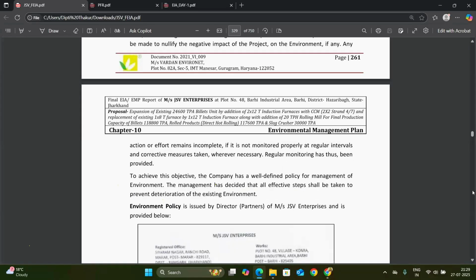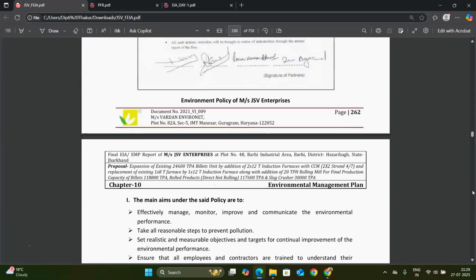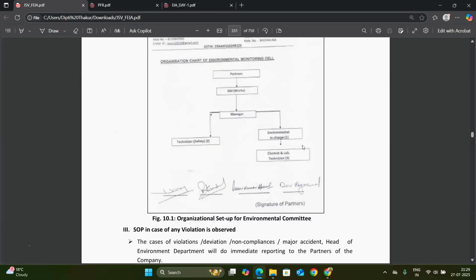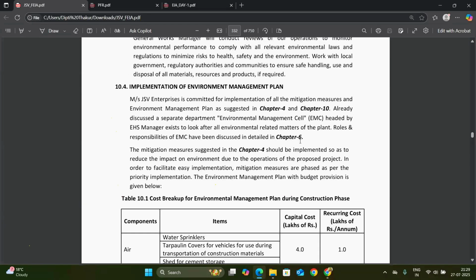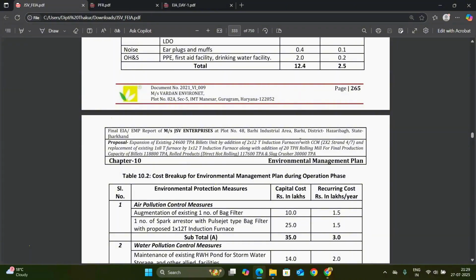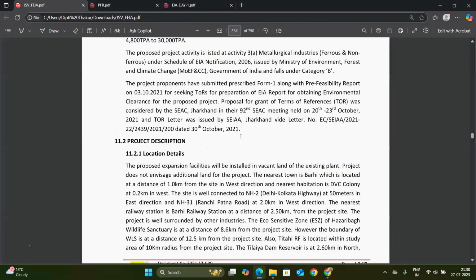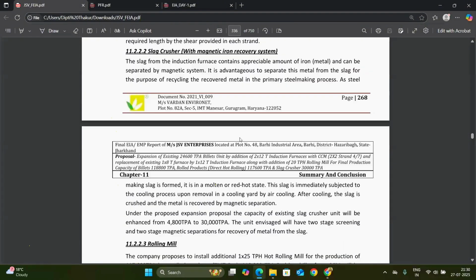So here you can write about the total hierarchy of the system of that plant, the SOP, how you can manage the environment, especially by the project proponent. And then we have to summarize all the chapters from 1 to 10 in chapter 11, which is called a summary and conclusion of the EIA report.